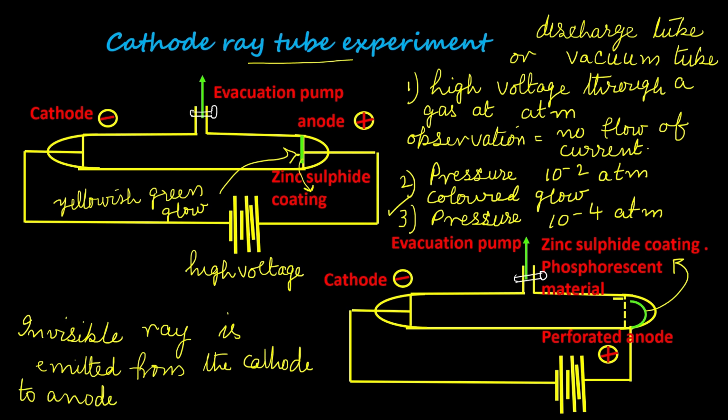Cathode is negative and anode is positive. So, the rays have a tendency to move from negative towards the positive. Hence the name cathode ray tube experiment. Several experiments were conducted, and from that the properties or characteristics of the cathode rays were understood. Okay, we will see that.